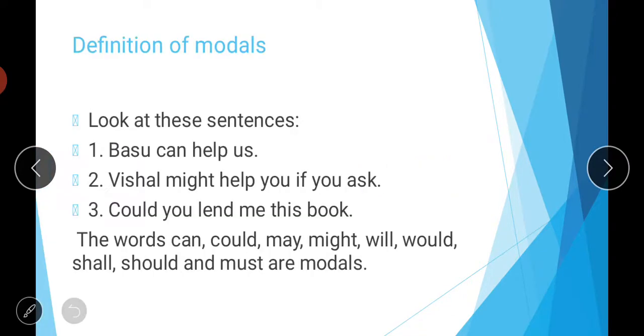So, first of all, a definition of modals. Look at these sentences carefully.